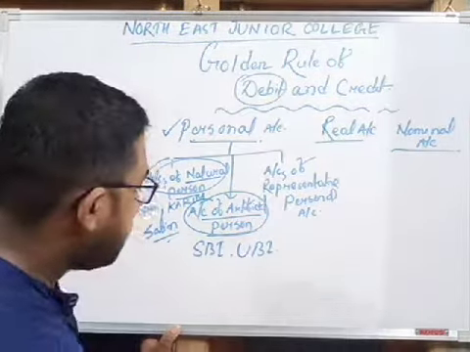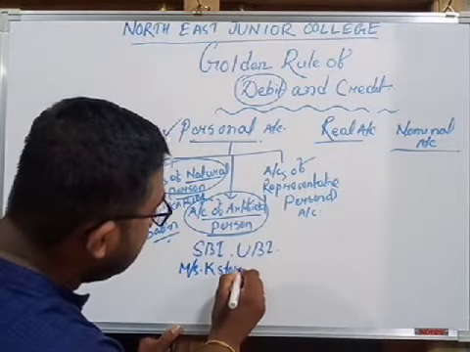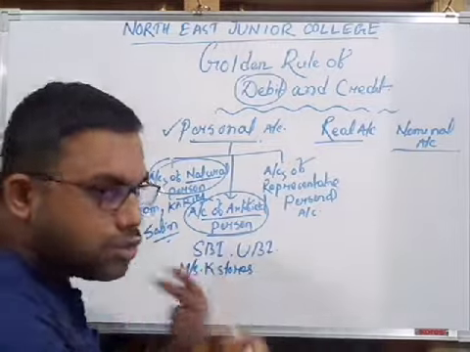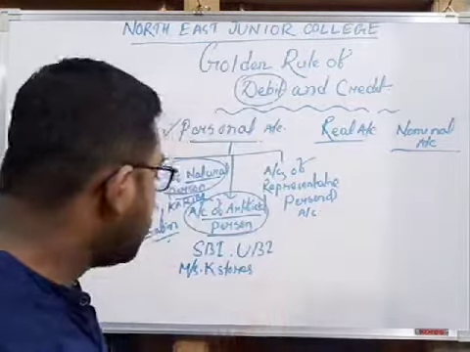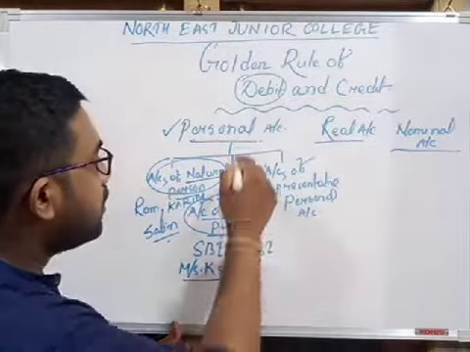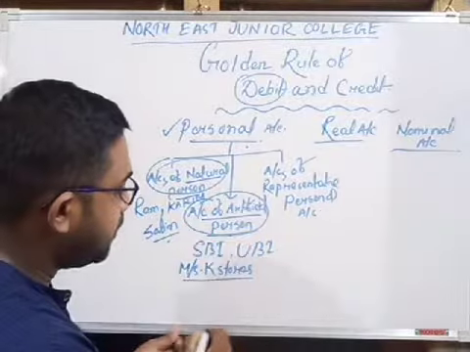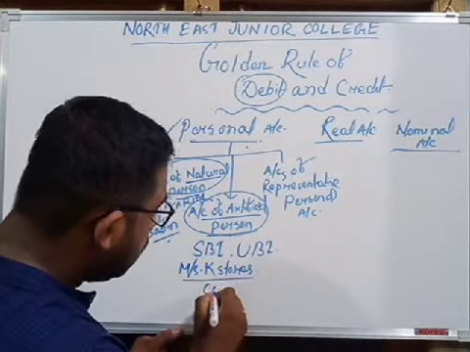Next, Messrs K Stores. In our localities there are some stores and shops named by Messrs. One example is Messrs K Stores. It is an organization and it falls under personal account, under accounts of artificial person. Next, Cotton College.